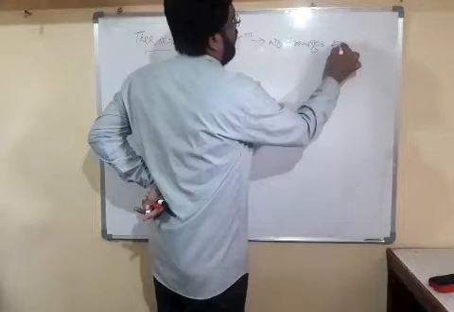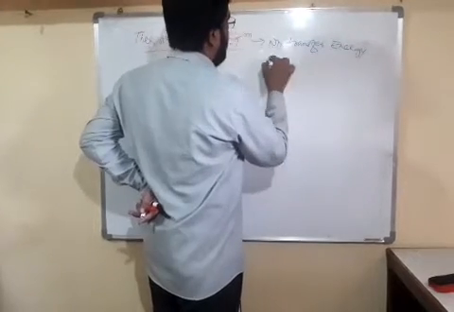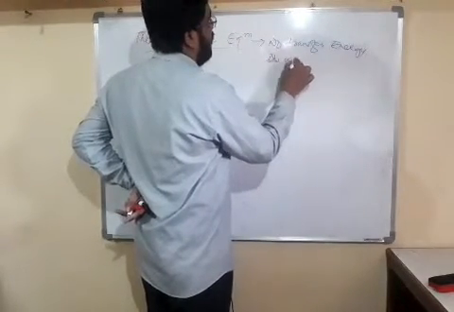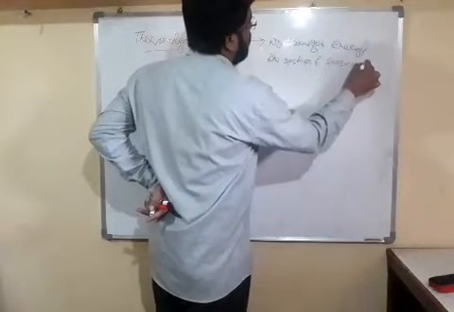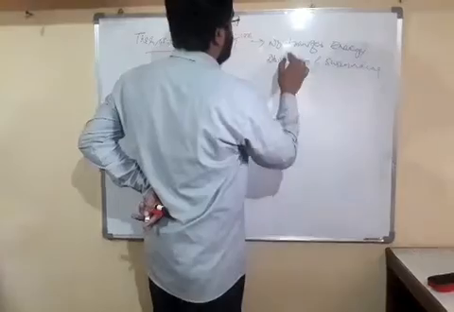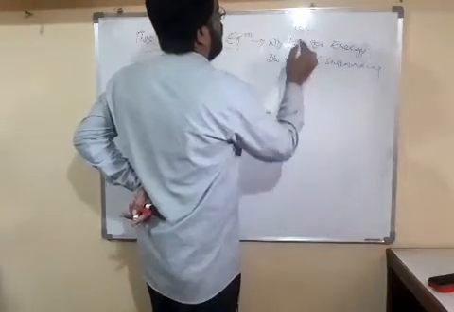There is no transfer of energy, or no loss of energy, between system and surrounding.